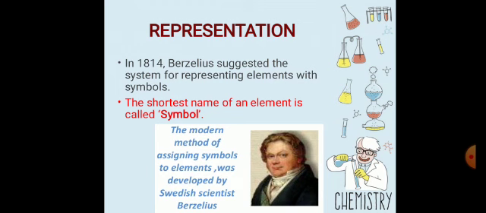When elements were discovered day by day, it was very difficult for scientists to remember all the names or write them with full spelling, like carbon, hydrogen, oxygen. So they suggested giving the shortest name to these elements. The shortest name of an element is called a symbol.